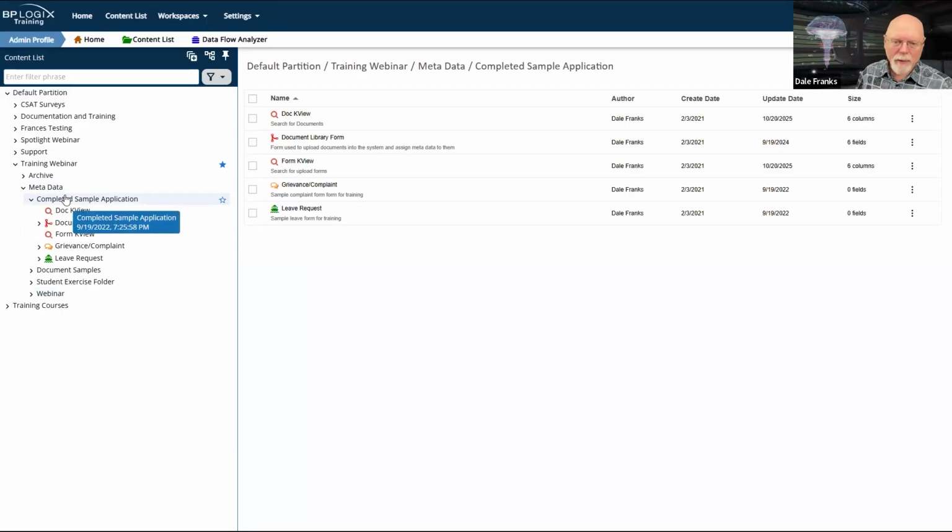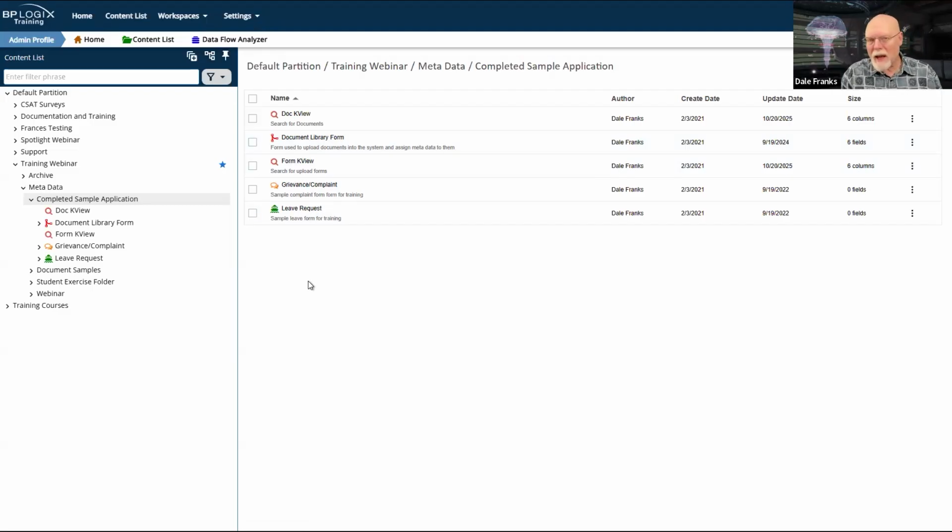So for example, if we're in the metadata folder and we're in our completed sample application, we can see the 2 knowledge views and the 2 forms, well, I guess 3 forms that are here in this particular knowledge view. Wait, no, it isn't. It's 2 forms, 2 knowledge views. Nope, 3 forms, a document library form, a grievance complaint form, and a leave request form.